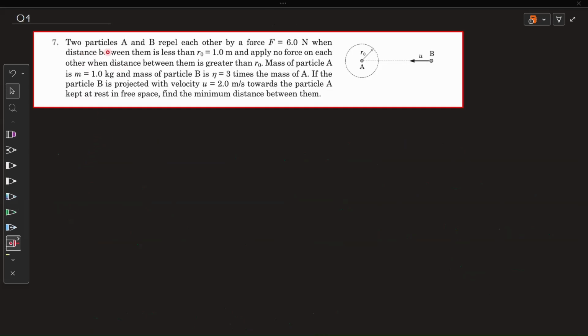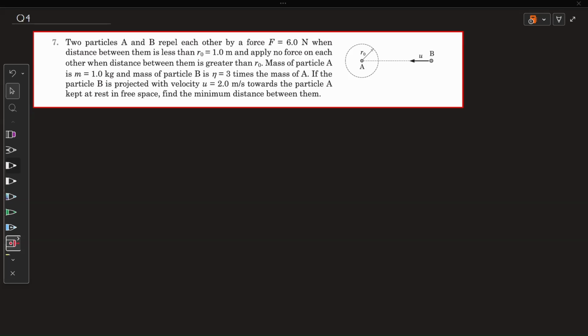Question number 4. Two particles A and B repel each other by a force of 6 Newton when the distance between them is less than 1 meter, and apply no force on each other when the distance between them is greater than 1 meter. Mass of particle A is 1 kg and mass of particle B is 3 times the mass of A. If the particle B is projected with velocity u, which is 2 meter per second, towards the particle A kept at rest in free space, find the minimum distance between them.